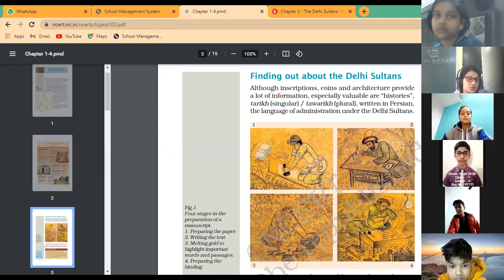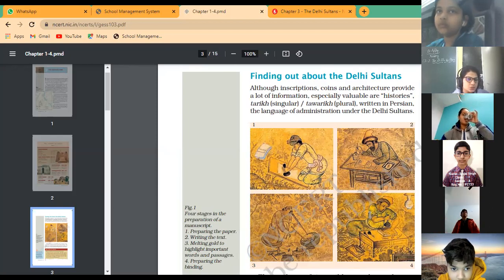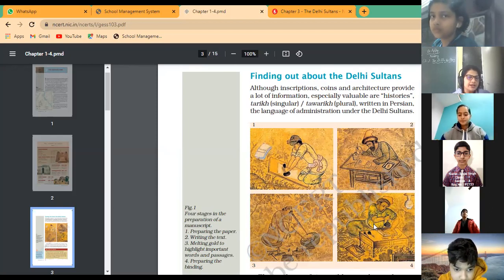Okay, and the manuscripts were written in which language? Persian language. As you know, the manuscripts were written by persons who were specialized in writing. And these were written in which language? Persian language. So the administrative language of the Delhi Sultanate was Persian. Okay. Now here you can see we get information about the Delhi Sultanate through these manuscripts. A lot of information we also get from the monuments. Now you think that there is Tarikh meaning singular and Tawarikh plural.